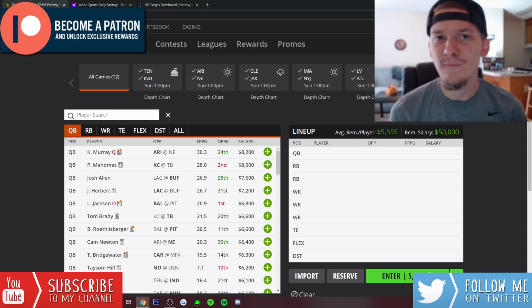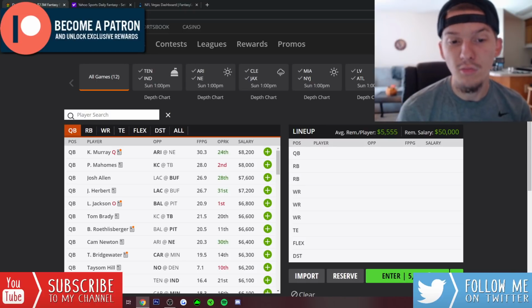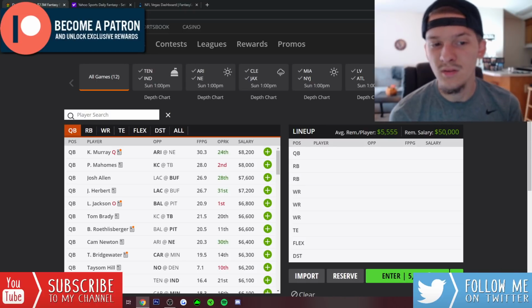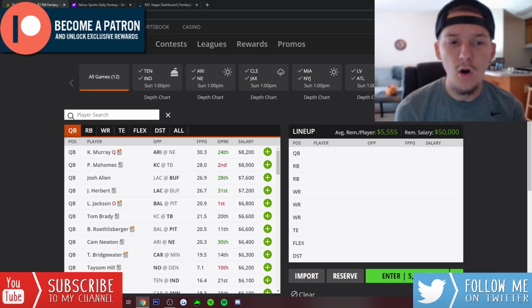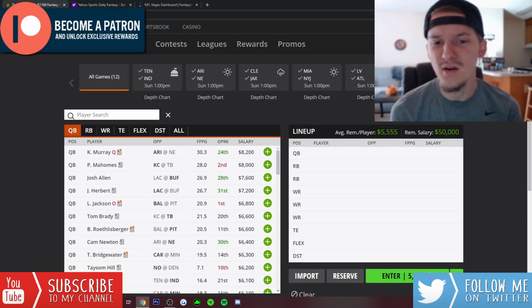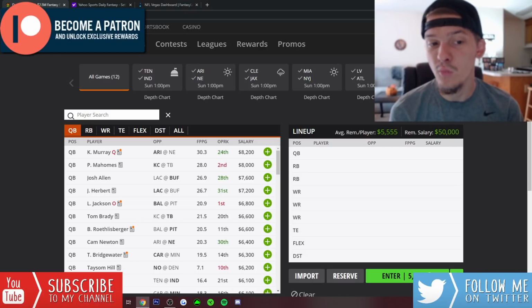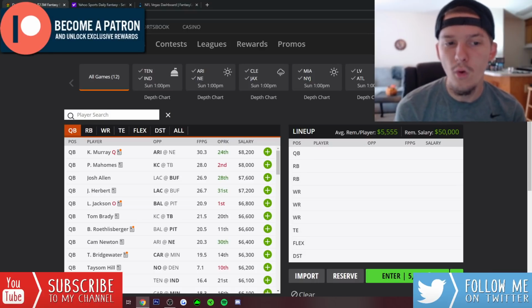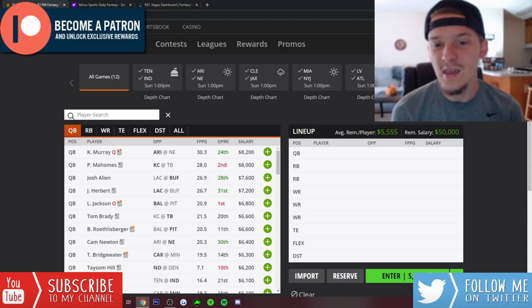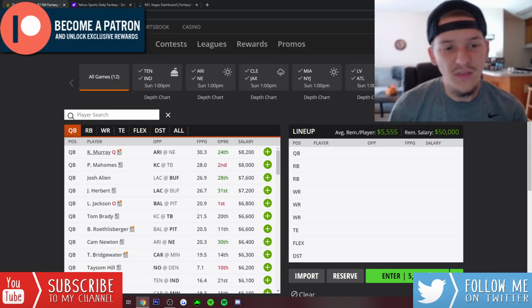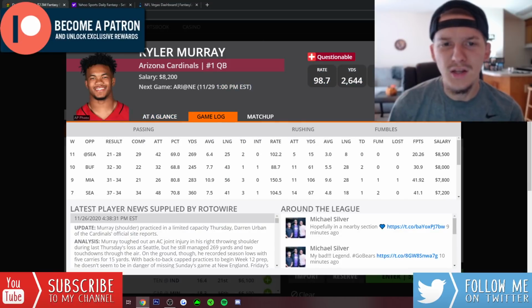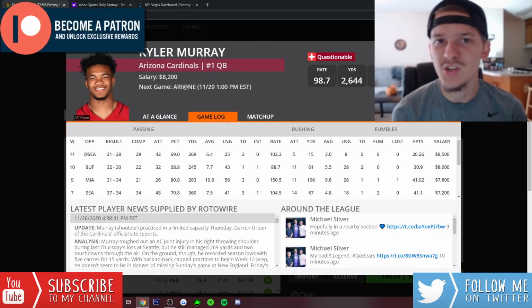So quarterback's a position I've been paying up a lot this year. Normally at quarterback I like to go cheap, but the guys at the top like Kyler, Mahomes, Josh Allen, Herbert, these guys have just been on another level this year, giving you 25, 30 DraftKings points seemingly every week. These are guys we want to try and pay up for. Kyler Murray leads the top of the slate. He is 8,200. Look, I think Kyler's a great play if you can fit him in. Obviously on the road against the Patriots is not the most ideal spot, but at this point, I would consider Kyler Murray matchup proof. I don't really care who he's going up against. The guy's just so good.